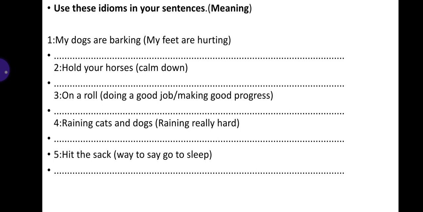Next is raining cats and dogs. What does it mean? It means raining really hard. If it is raining very hard outside, you can use this idiom, raining cats and dogs. Use this idiom in your sentence. The next idiom is hit the sack. If you want to say that you are going to sleep, this is a specific idiom for that, or if you want to say good night, you can use this idiom, hit the sack. Use this idiom in your sentence.